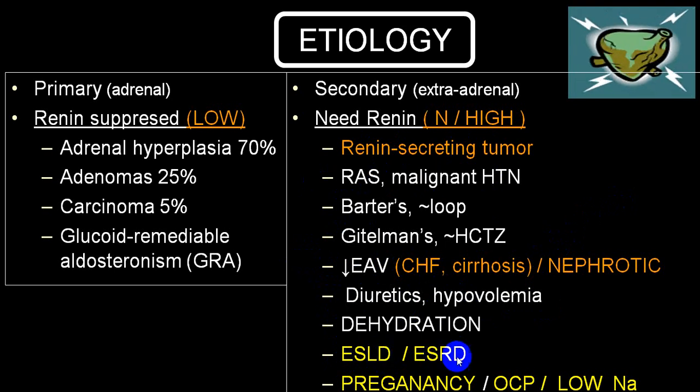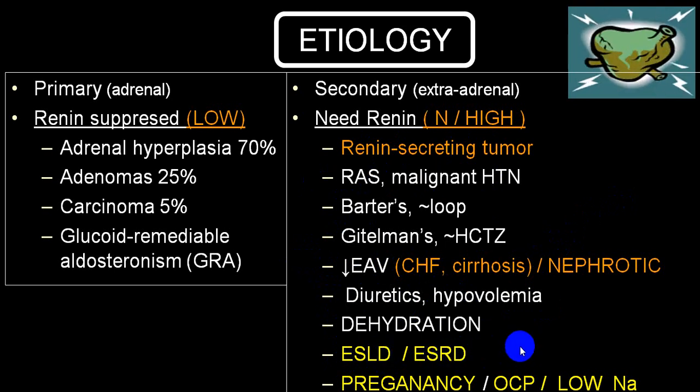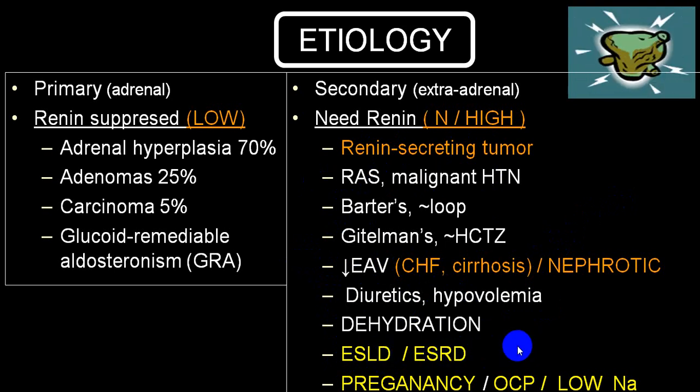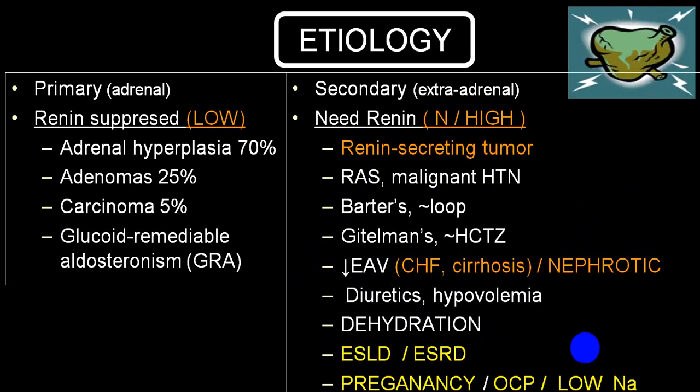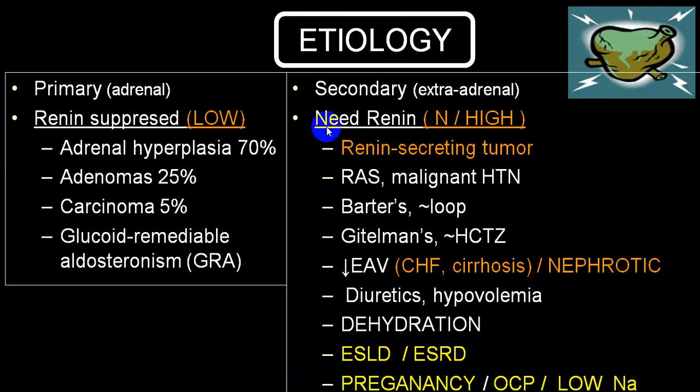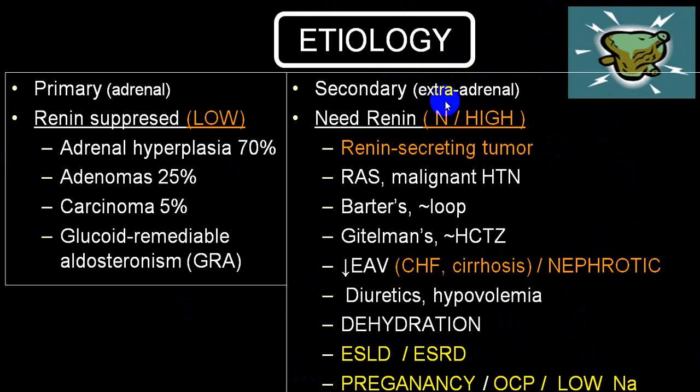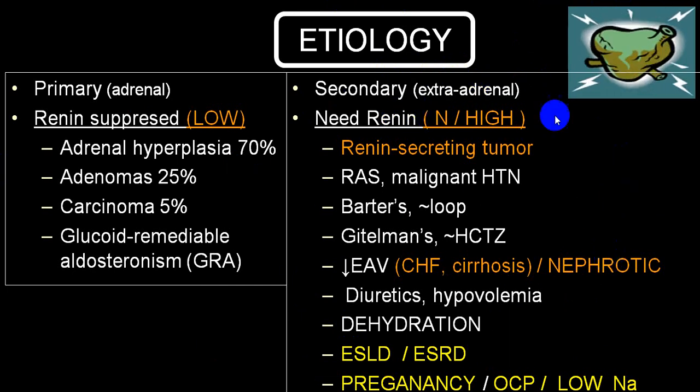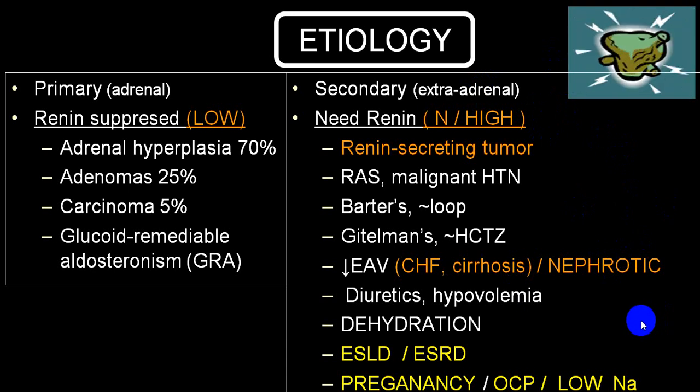End-stage liver disease and renal disease will also have an elevated level of aldosterone. During pregnancy, persons on oral contraceptive pills, and hyponatremia are also causes of elevation of aldosterone. All this together comes under secondary etiology, or extra-adrenal causes, where renin level may be high or normal, aldosterone levels are elevated, and adrenal gland examination will be absolutely normal.